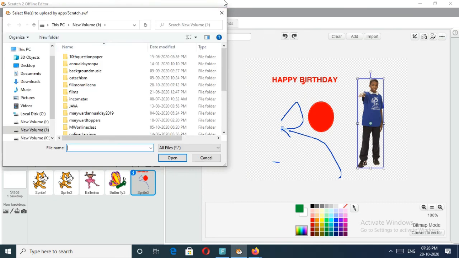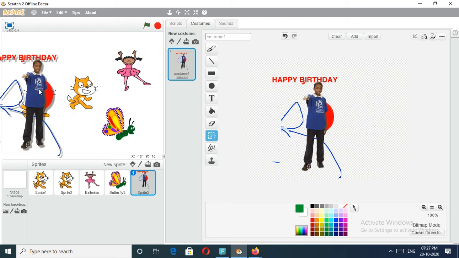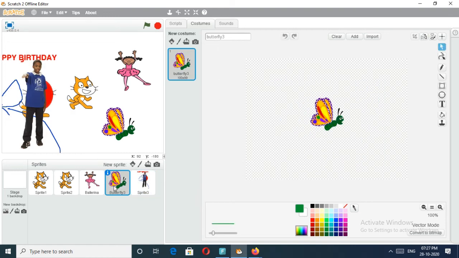Okay, a file also we can add to this file. And we can resize, and some direction also we can change. Zoom all option is there. Then convert to vector, that we will study later. Like this way we can create different things. And if you want to move one sprite, you just click on that sprite, then you can move the sprite everywhere.